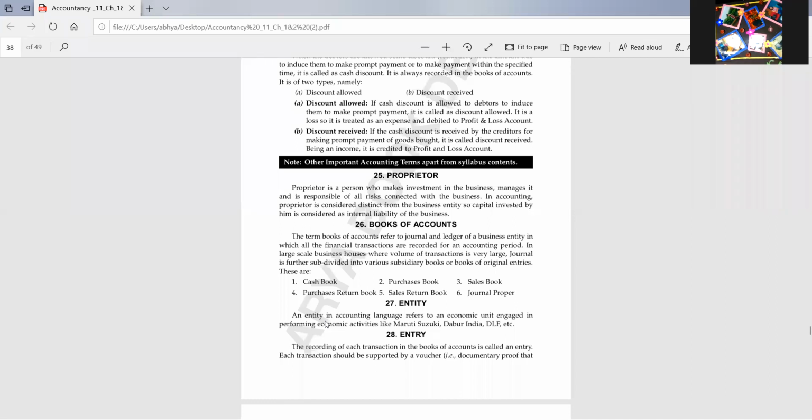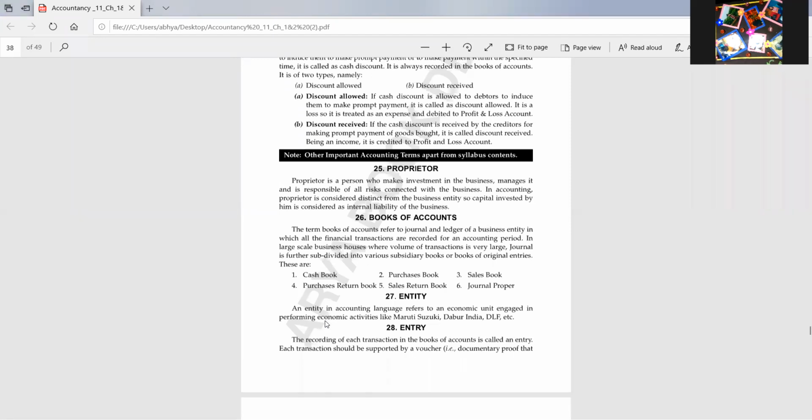So again, the transaction is one, the parties are two, and the one transaction has a different aspect for both parties. For the seller it is discount allowed, and for the buyer it is discount received, because he is receiving that discount. Next, the proprietor.